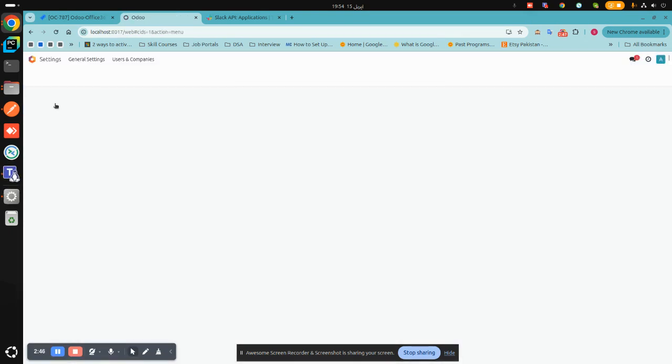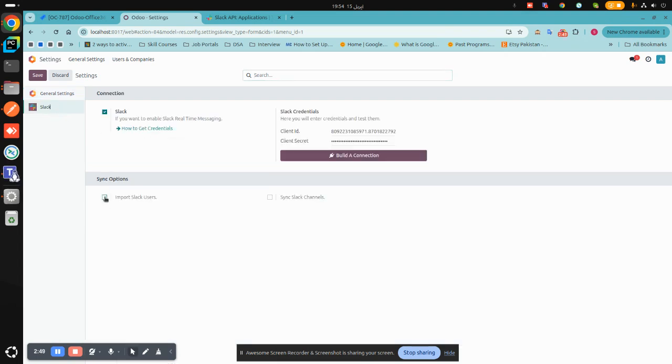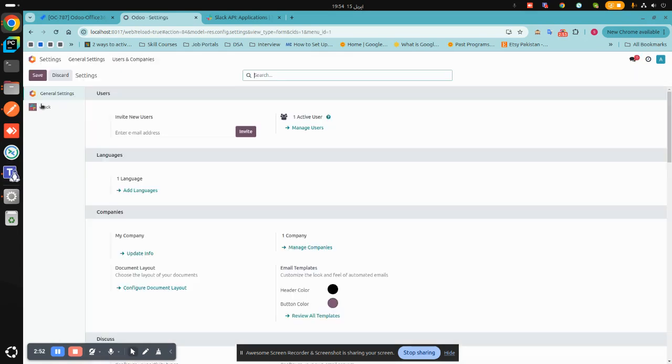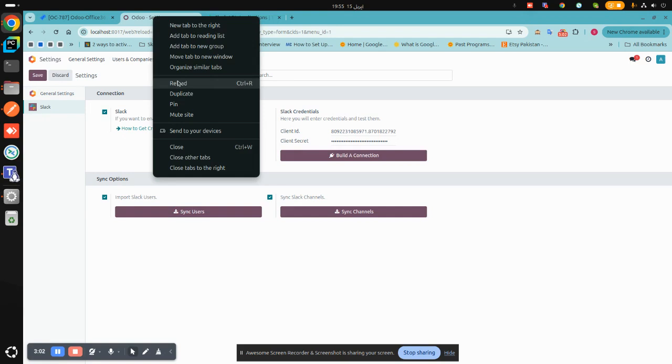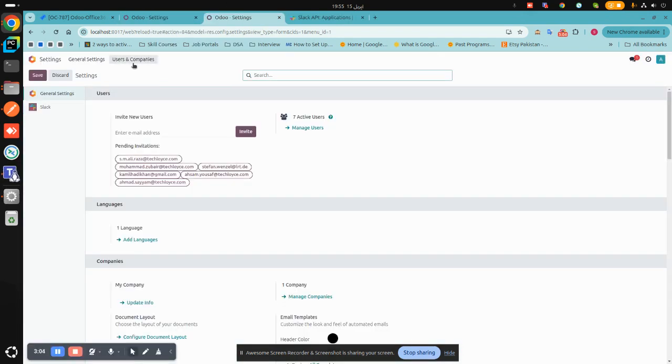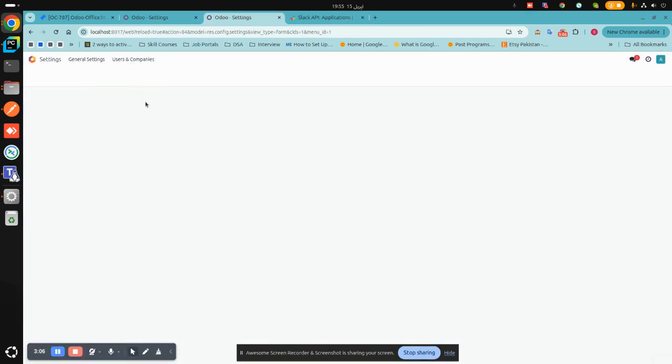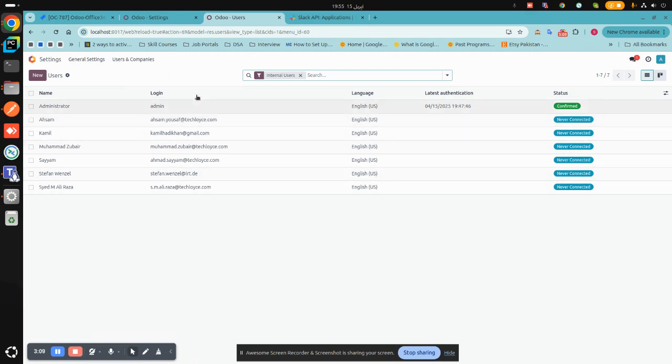Now go back to Settings, click on Slack and enable these checkboxes. Now I will click on sync user. This will sync all the existing users from Slack to Odoo. Now we can check whether the users are synced by going to Users. These are all the users of my Slack.